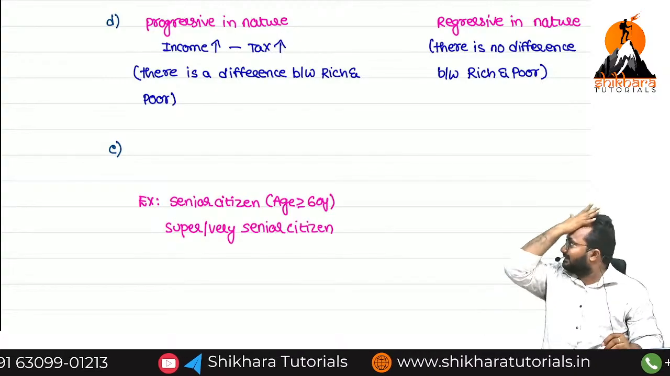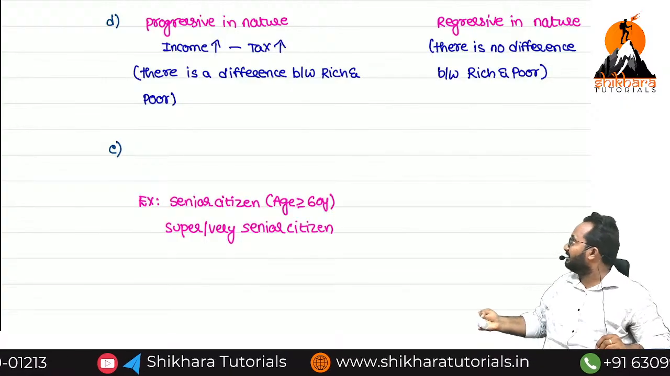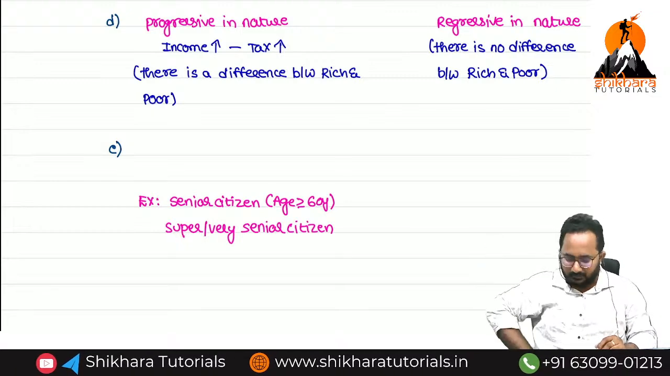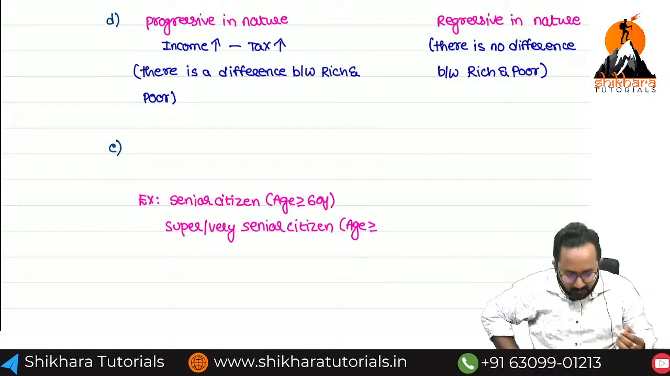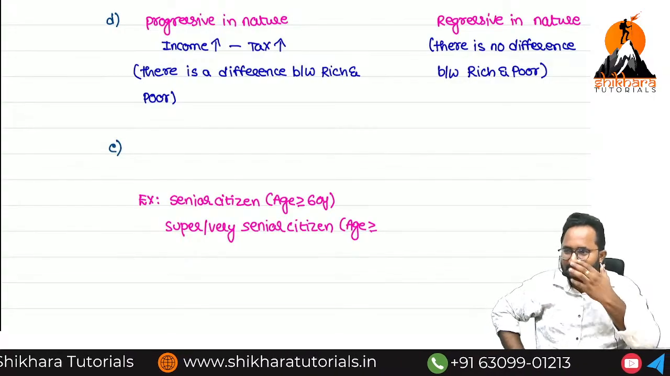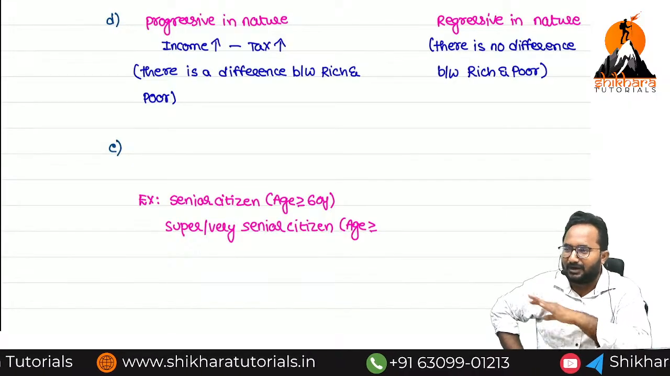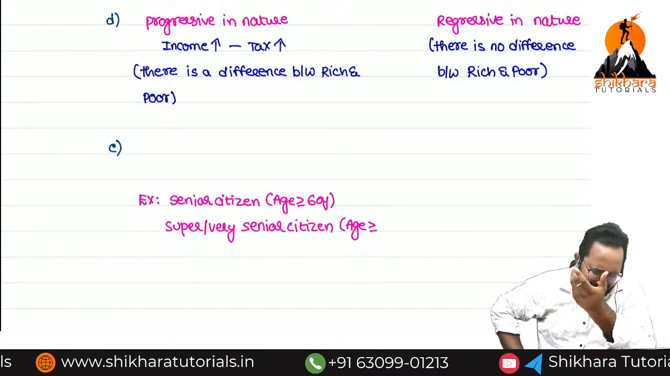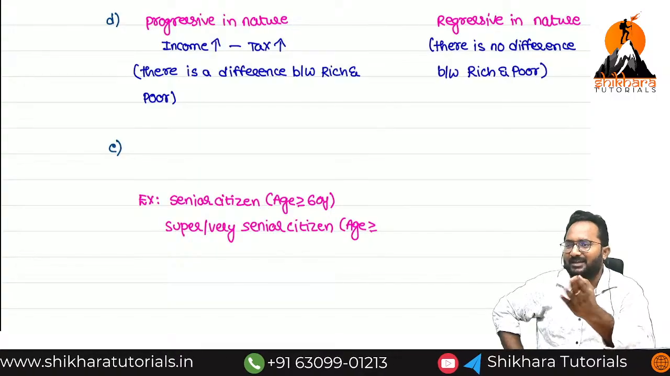Senior citizen means having the age more than or equal to how many years? 60 years. Now, a very or super senior citizen is having more than or equal to, can you guess? 70. Okay, wrong answer. Anything is okay, I don't want to scold you. 90, okay.